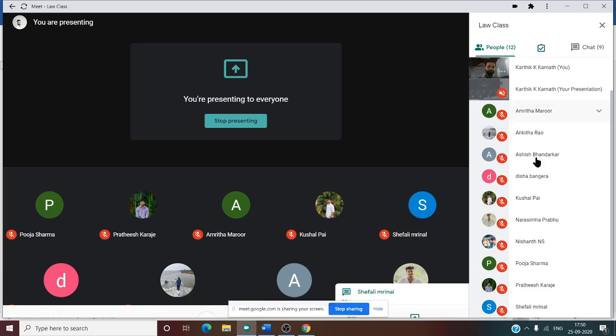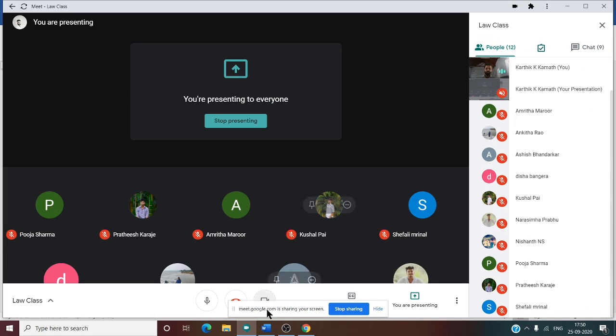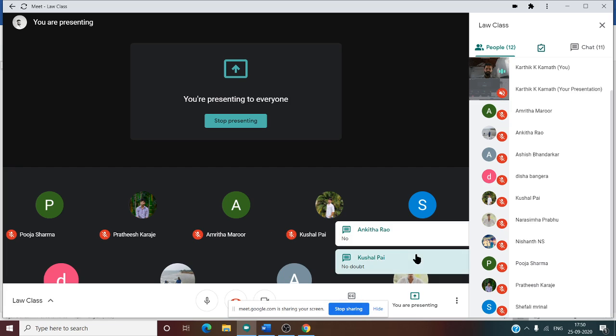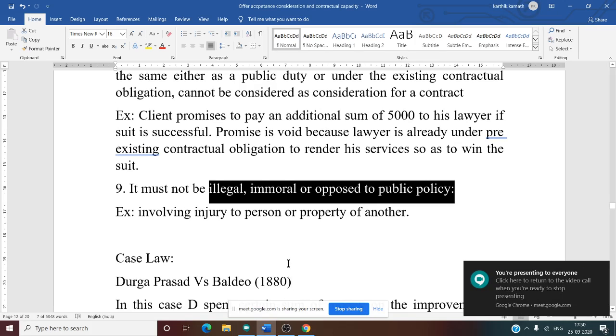Shifali is saying no. I hope there is no doubt. Others also, I hope there is no doubt. Ankita is saying no. Kushal, no doubt. Pooja, no. Okay.